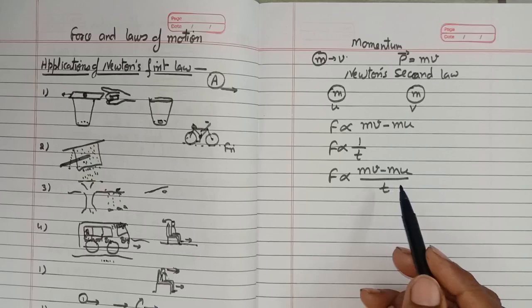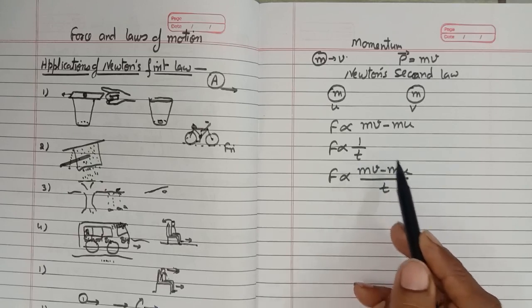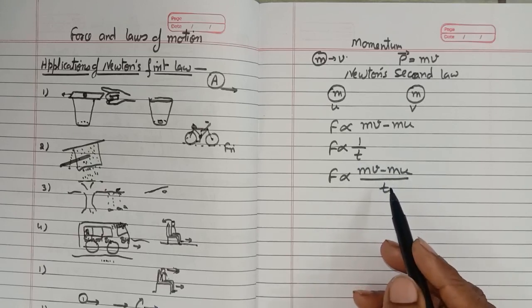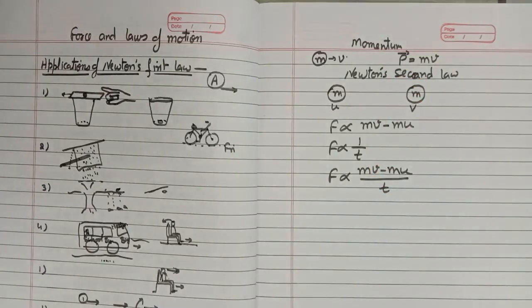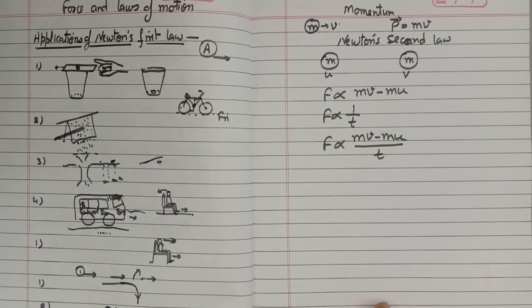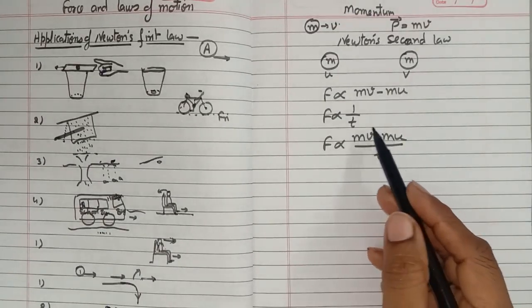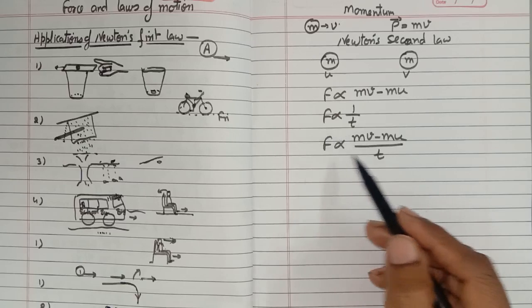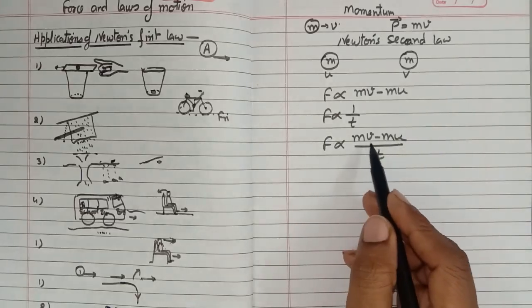This is the second law, according to which the force is directly proportional to the rate of change of momentum, but the important condition is that the force should be applied in the direction of motion of the body. Whenever someone asks you about Newton's second law, you have to write the law as well as all the derivation that comes with it. According to Newton's second law, the rate of change of momentum of a body is directly proportional to the applied force and takes place in the direction of the motion of the body. So F is directly proportional to mv minus mu.